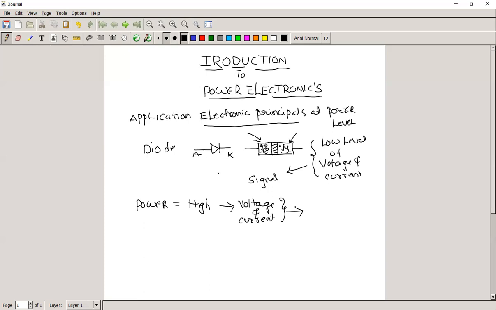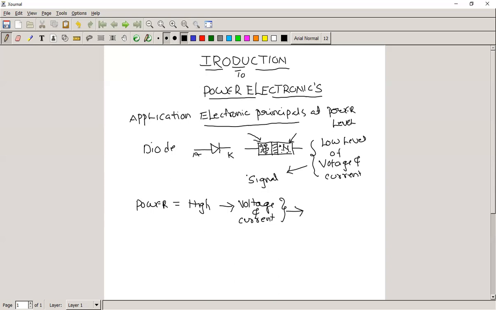You have already seen how we get p-type material: by adding impurities to the intrinsic material. Intrinsic material is a pure semiconductor material. So, depending upon the doping level, what is meant by doping?